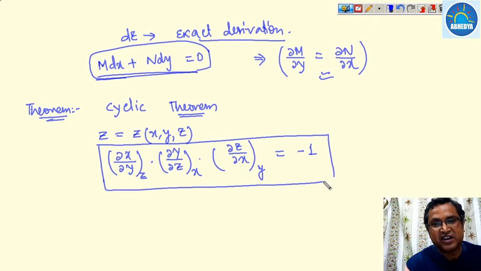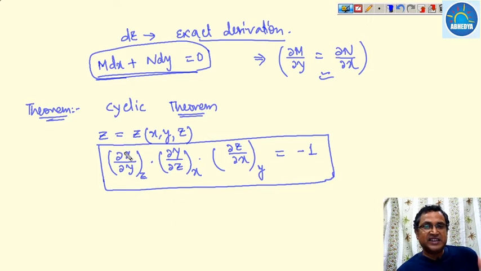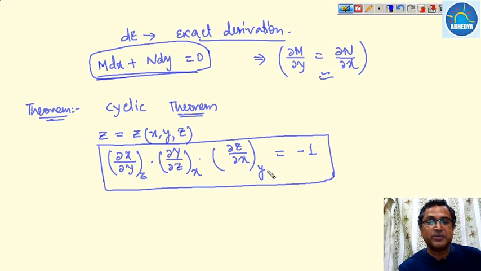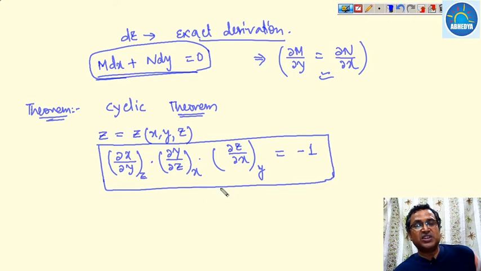Why? Because the order is cyclic, that is del x over del y, then del y over del z, then del z over del x, and when we are differentiating one variable with respect to another variable, the third variable will be kept constant. Like when x is partially differentiated with respect to y, we keep z constant. While partially differentiating y with respect to z, x has to be constant, and when differentiating z with respect to x, we keep y constant. So this is in a cyclic order.